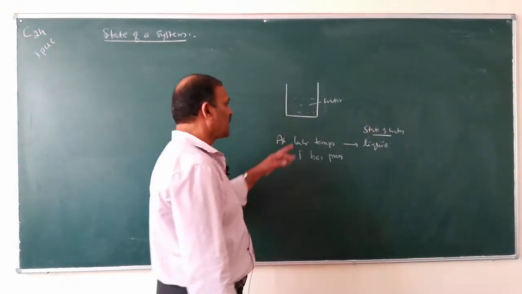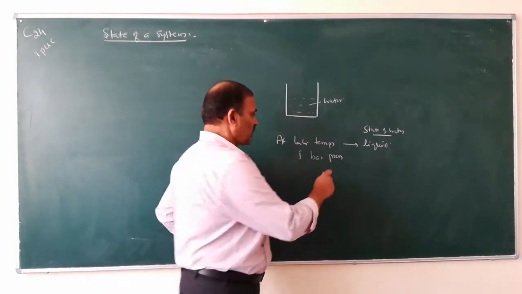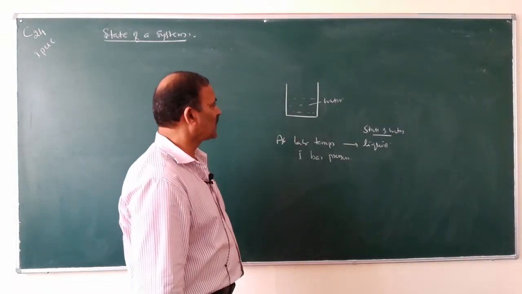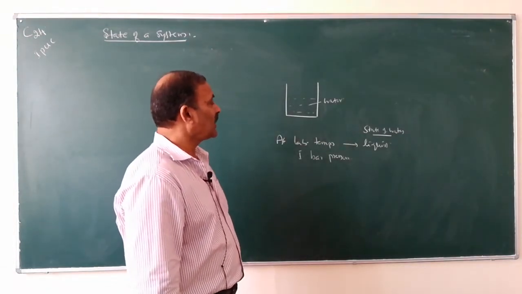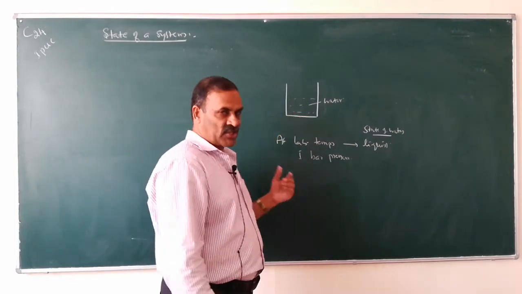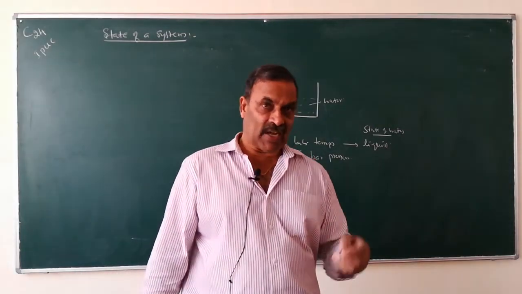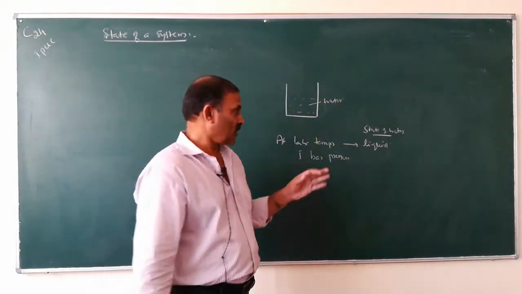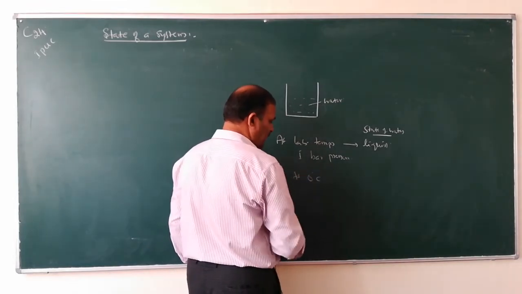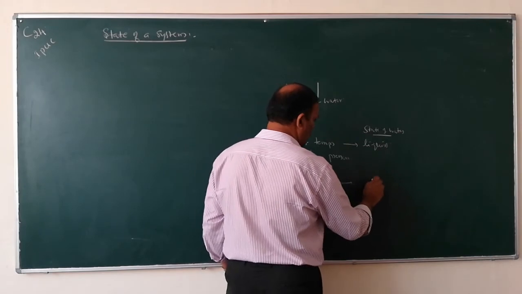So at laboratory temperature and 1 bar pressure, water will be in the liquid state. If you decrease the temperature to 0 degrees centigrade and 1 bar pressure, water is converted into ice.